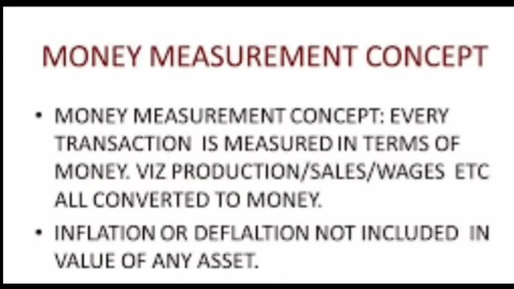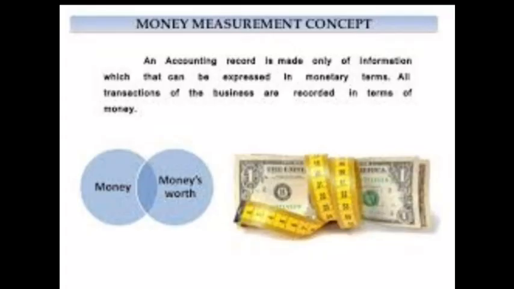Okay, the second important concept is money measurement. This concept implies that only those transactions which can be expressed in terms of money are recorded in books of accounts. Earlier we have studied that only monetary transactions are recorded in books of account. So money measurement means only monetary transactions are recorded, because money is a medium of exchange, and when a transaction is done it is expressed in money, and that transaction is recorded in the books. Transactions which do not involve money will not be recorded. Non-monetary transactions are not recorded in books of account.